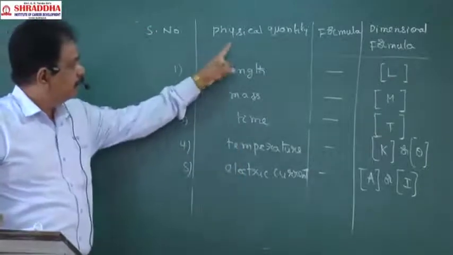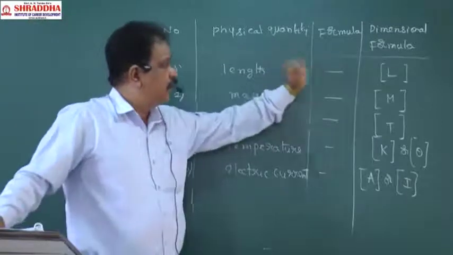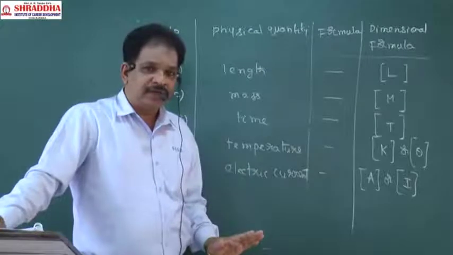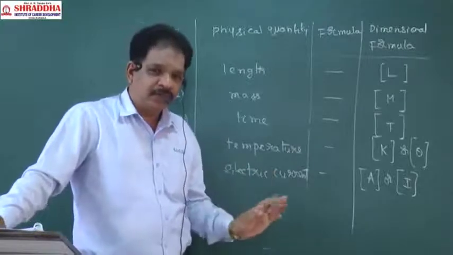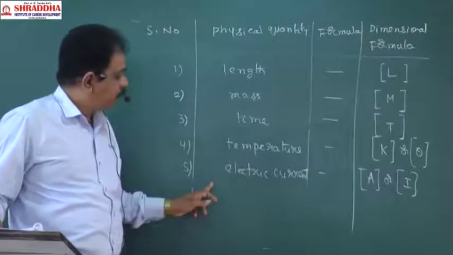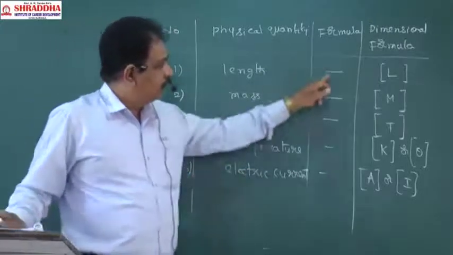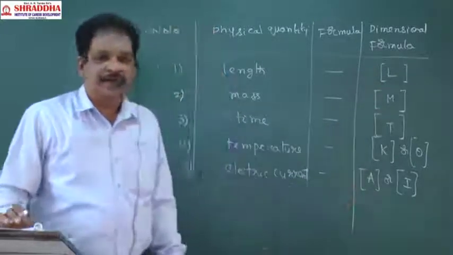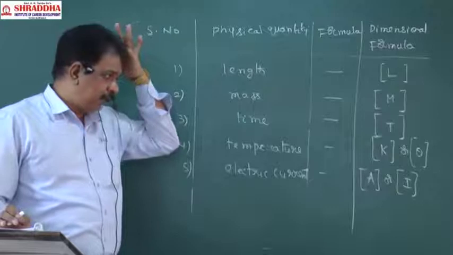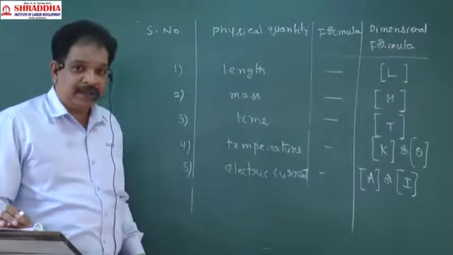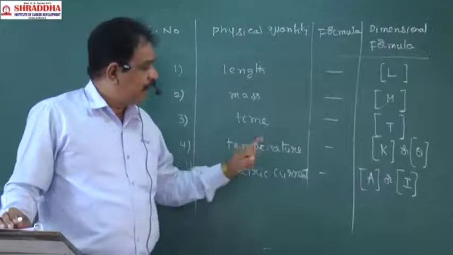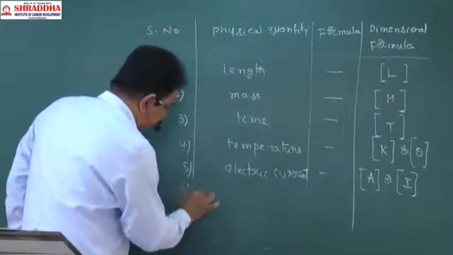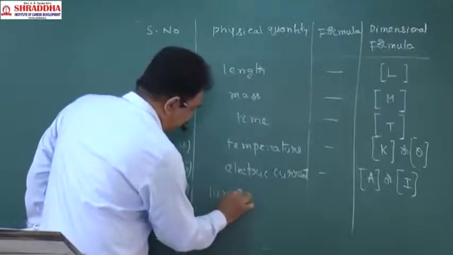Serial number, physical quantity, formula, dimensional formula. Fundamental quantities won't have formulae. So 7 fundamental quantities will be there. They don't have any formulae. Their dimensional formulas are L, M, T, temperature K or theta, electric current A or I, both are correct. Next, luminous intensity.